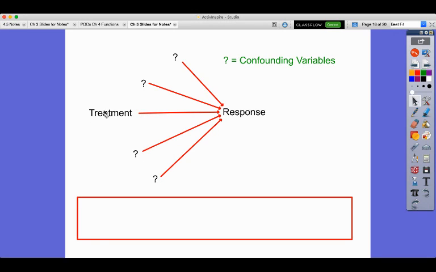So let's take a nice simple example, which is treating plants with fertilizer. Okay? The treatment is fertilizer A versus fertilizer B. What other variables lead to growth of plants? Well, sunlight does, right? Getting sun.